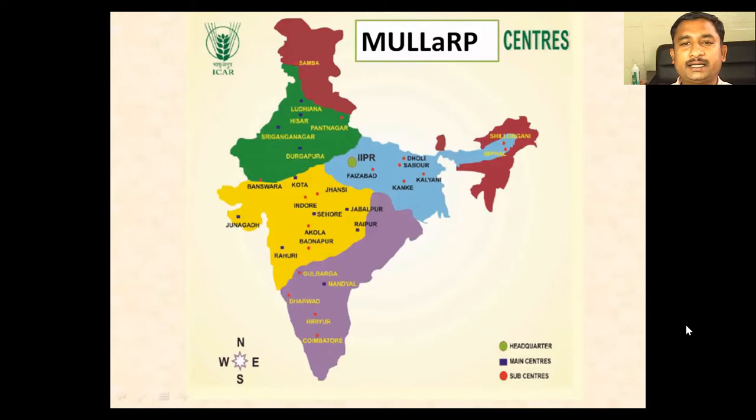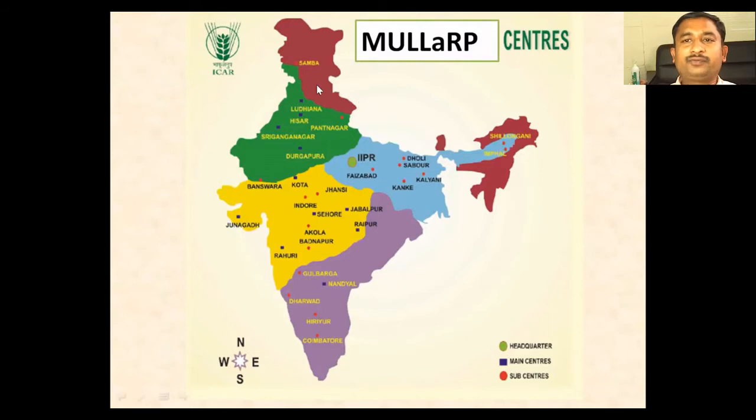The headquarters of this is situated at IIPR Kanpur, and the main centers have been marked with blue color and the sub centers with red color here.